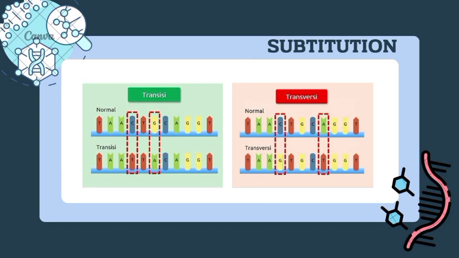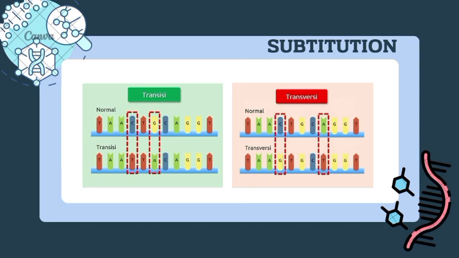DNA bases are grouped into purines and pyrimidines. The purines include adenine and guanine. The pyrimidines include cytosine and thymine. Transition is purine to purine or pyrimidine to pyrimidine.